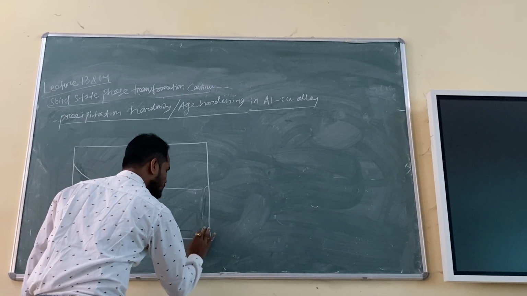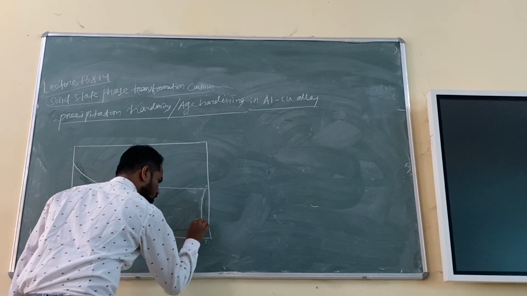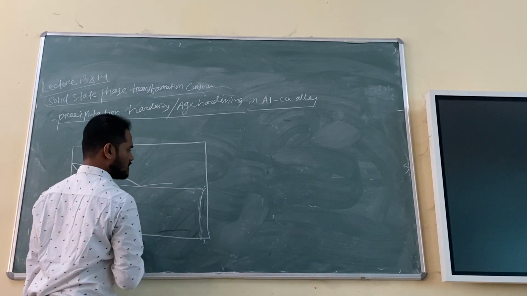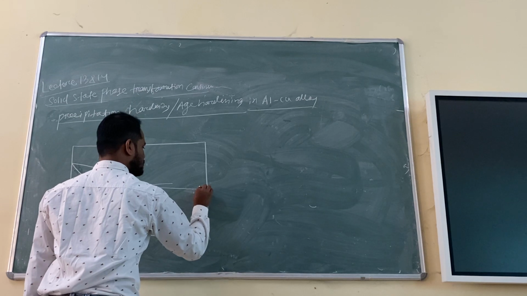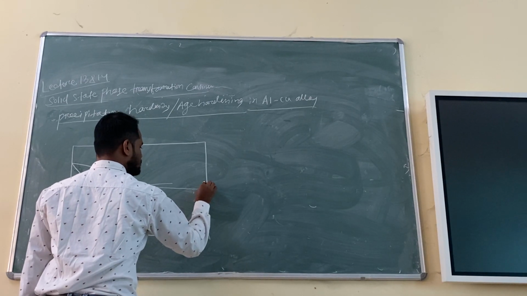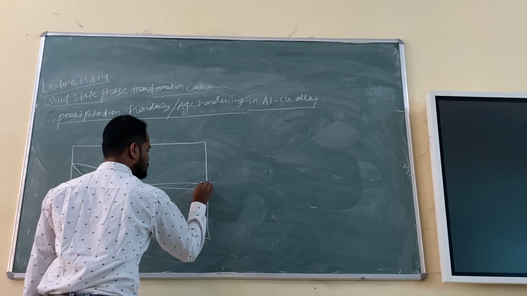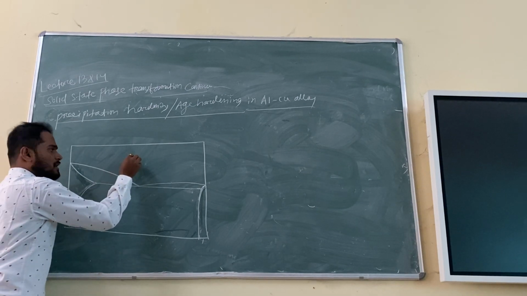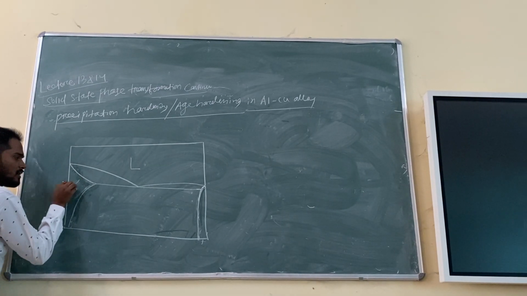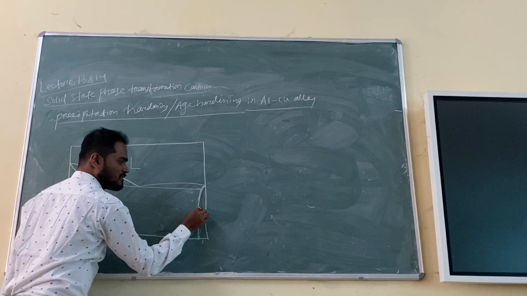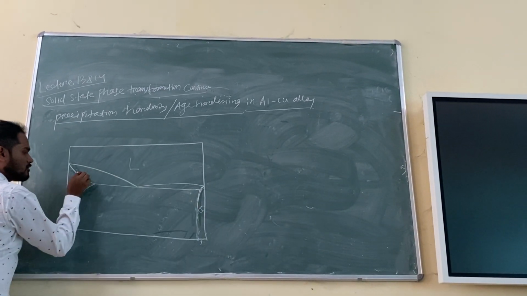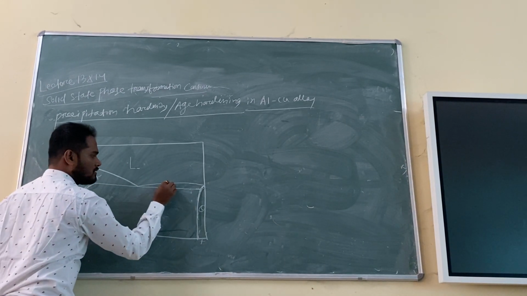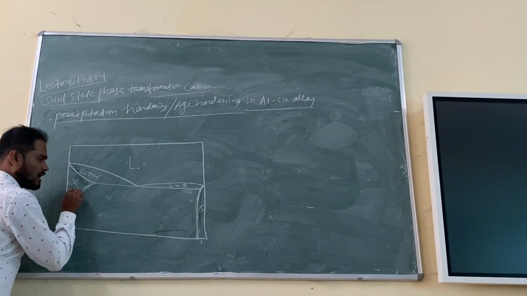You remember this top part is liquid. This is alpha, and here this is theta. So this will be liquid plus alpha. This will be liquid plus theta. And this will be alpha plus theta.